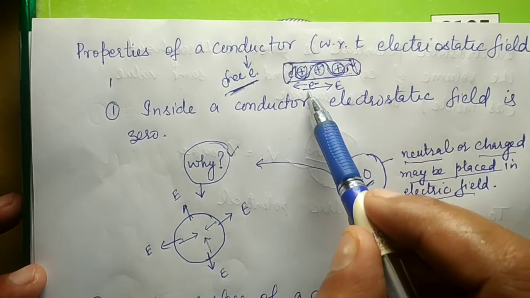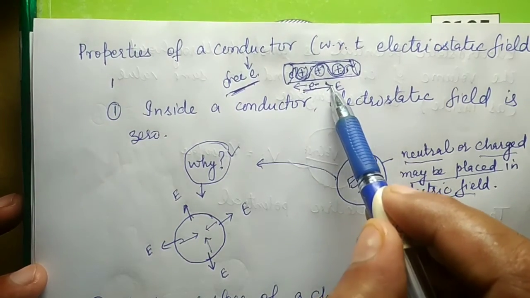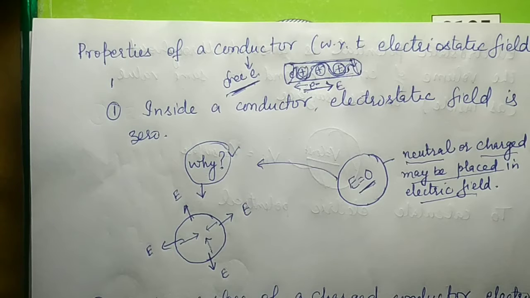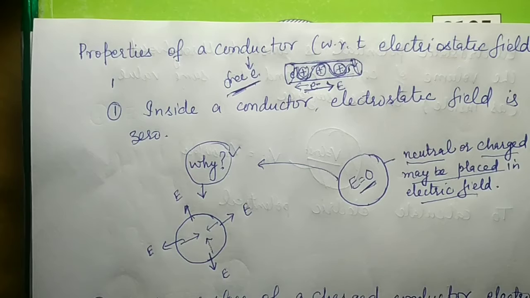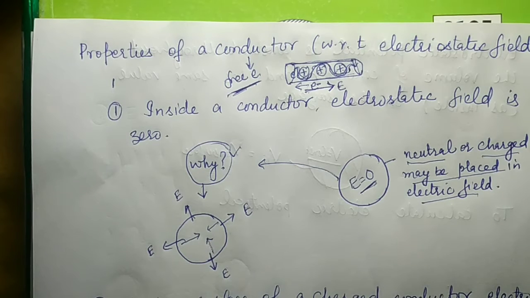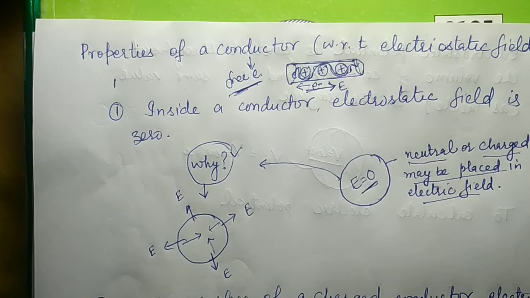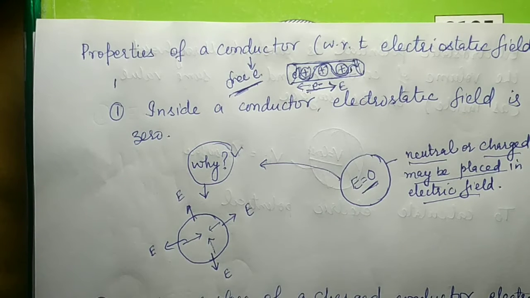If an electric field is applied to this conductor, then all the electrons in this conductor will drift towards the opposite side of the electric field, because we know that negative charge moves in the opposite direction to the electric field. Now let us discuss the properties of a conductor. The first property is that inside a conductor the electrostatic field is zero.